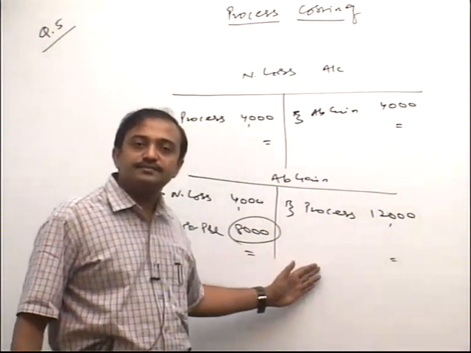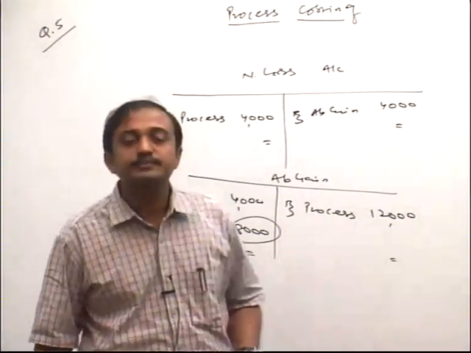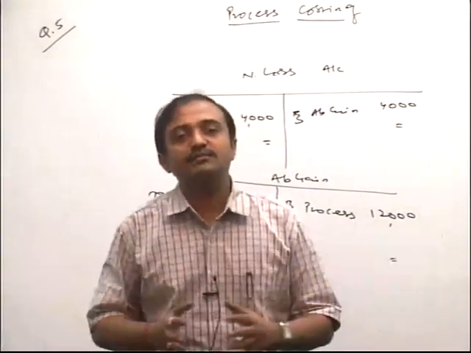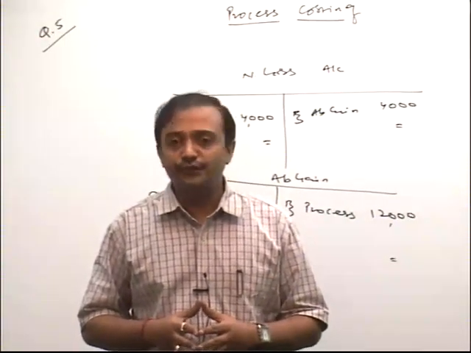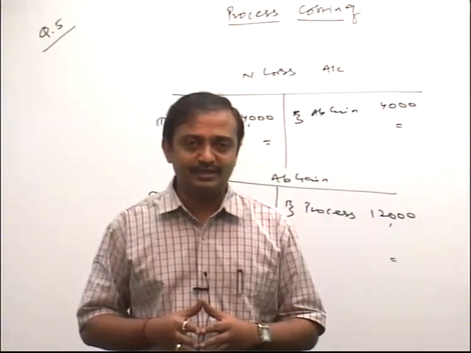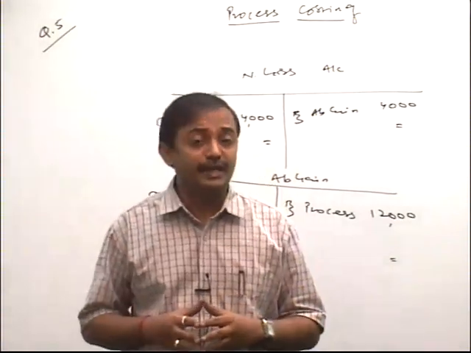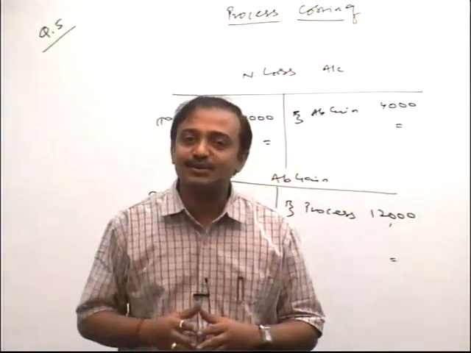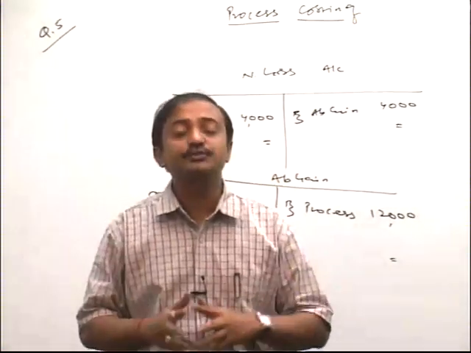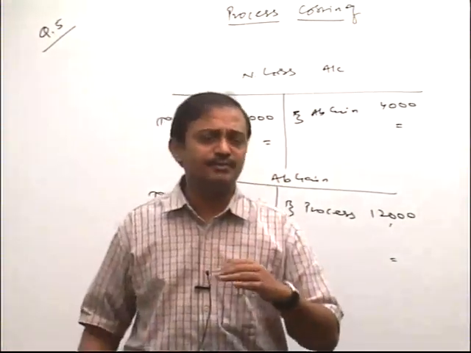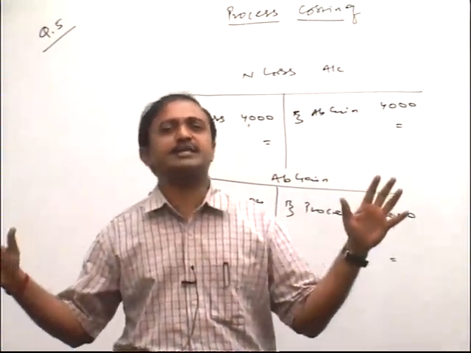Tell me, friends, everybody calculate. So this is nothing but, friend, two simple questions we solved today on FIFO method and equivalent production. In the first question we get abnormal gain, and in the second question, question number 6, we get abnormal, what, friend? Loss. Everybody understood? Okay, so the steps you should remember, and I tell you, friends, everywhere the steps remain what, friend?